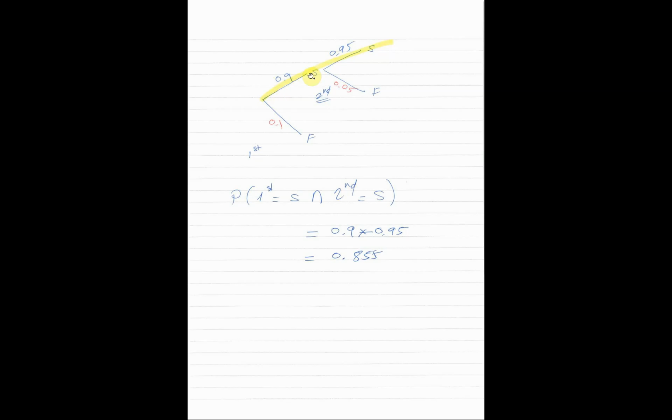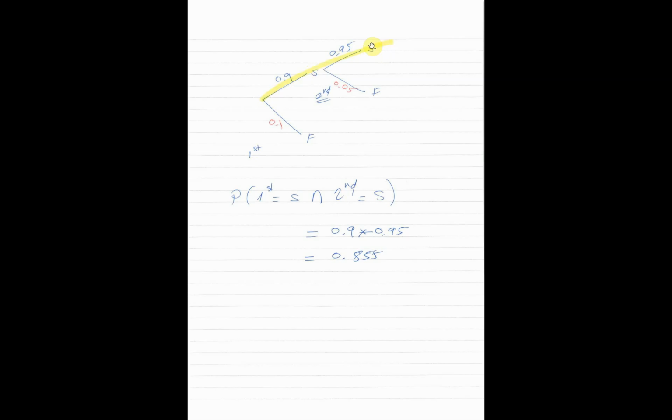Now given that the first is successful, since we start from success of the first stage, the second stage has two possibilities, success or failure, and the probability of success is 0.95. Whatever we put on the second branch is a conditional probability because it starts with the success of the first stage.